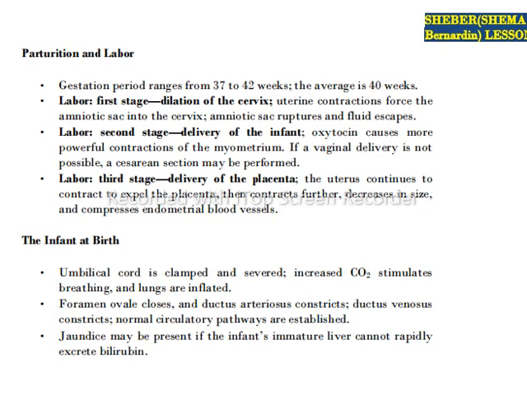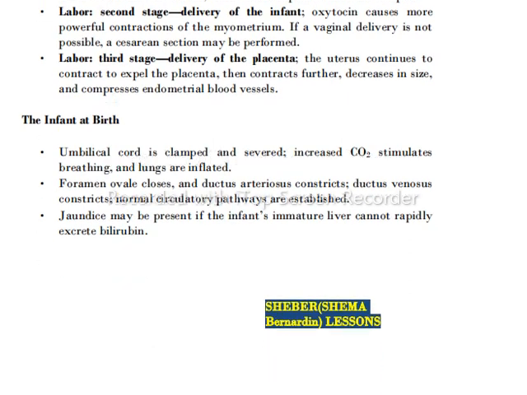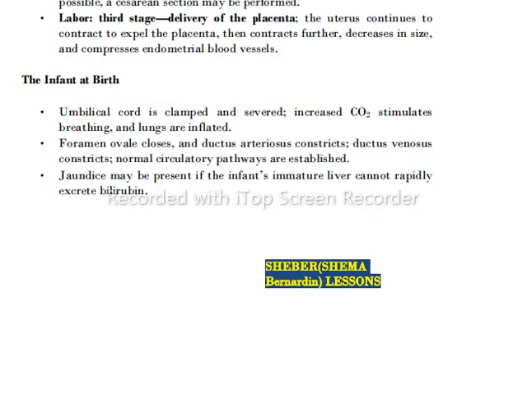Labor, second stage: delivery of the infant. Oxytocin causes more powerful contractions of the myometrium. If a vaginal delivery is not possible, a caesarean section may be performed. Labor, third stage: delivery of the placenta. The uterus continues to contract to expel the placenta, then contracts further, decreases in size, and compresses endometrial blood vessels.